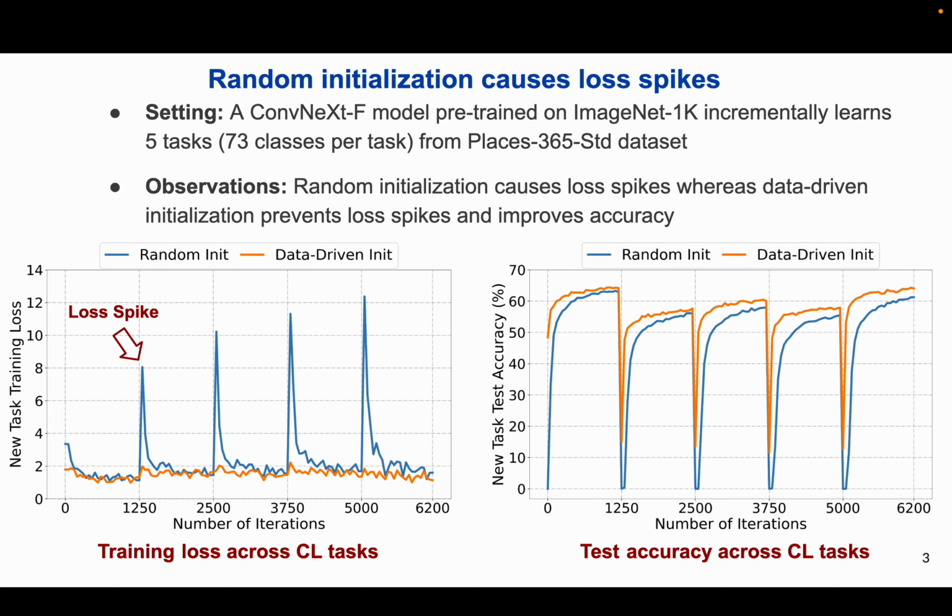We analyze loss spikes in a class incremental learning setting. Here, a ConvNeXt model pre-trained on ImageNet 1K incrementally learns 5 tasks, each containing 73 semantic categories from the Places 365 standard dataset. Each task runs for 1250 training iterations. We observe that random initialization causes consistent loss spikes across all tasks, which degrades new task accuracy. In contrast, data-driven initialization effectively mitigates these spikes and improves accuracy.